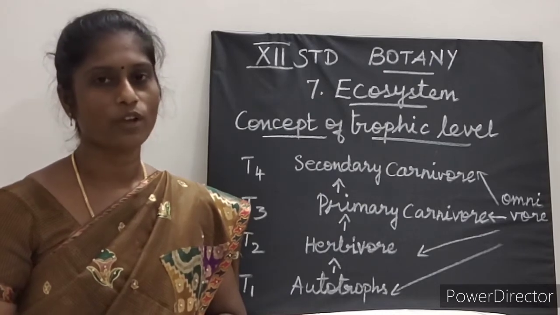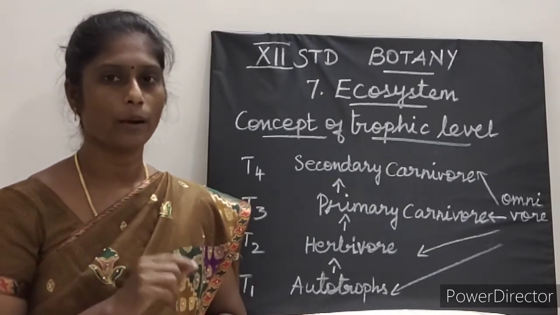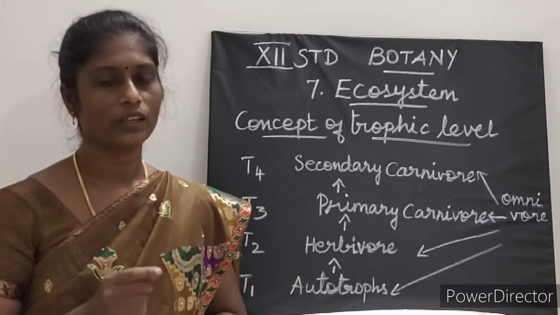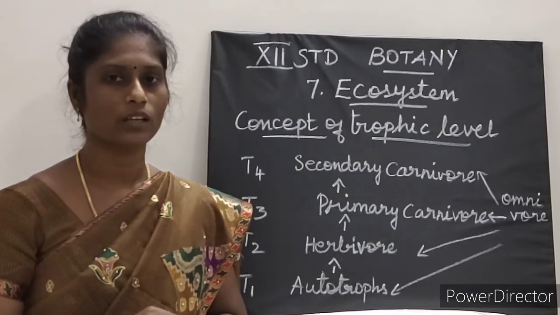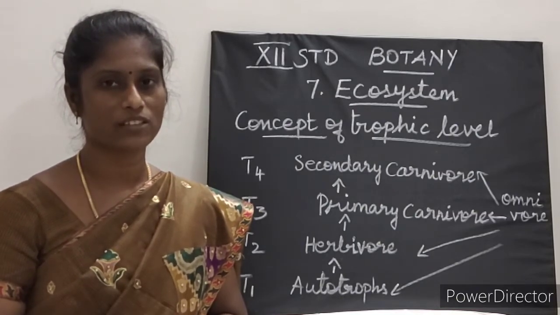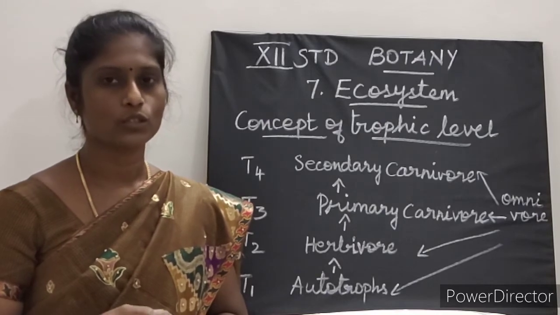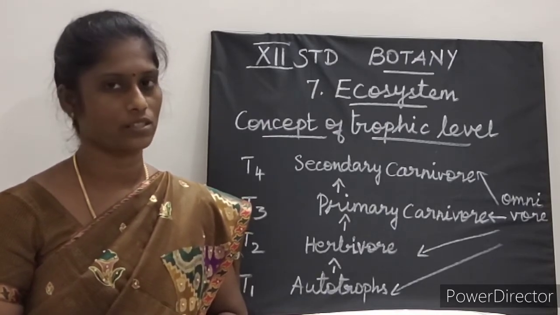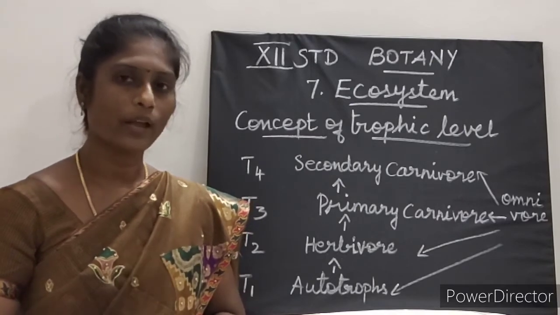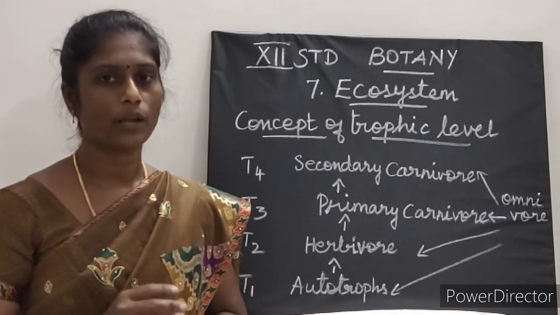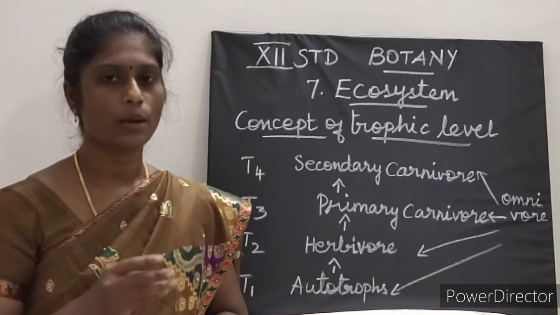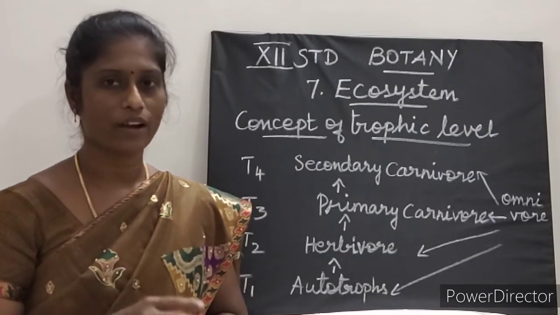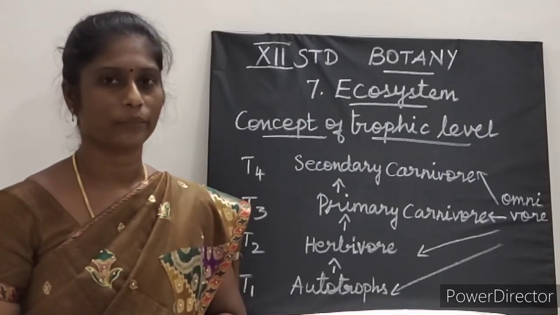Ecosystem comprises of two components, namely biotic and abiotic. Abiotic components means what? It includes edaphic factor, climatic factor, topographic factor, organic and inorganic components. Whereas biotic components include plants, animals, fungi and bacteria.